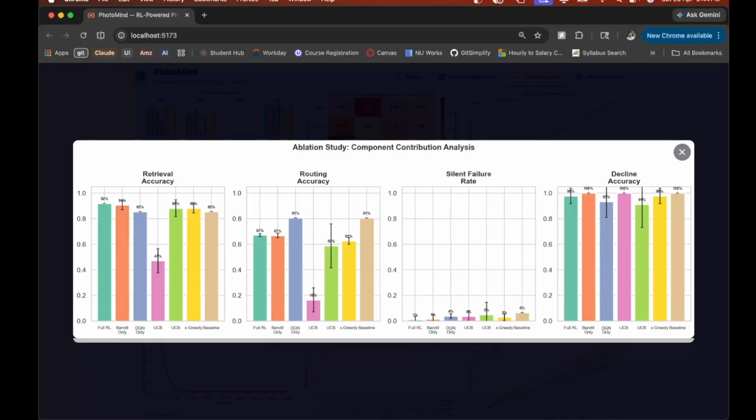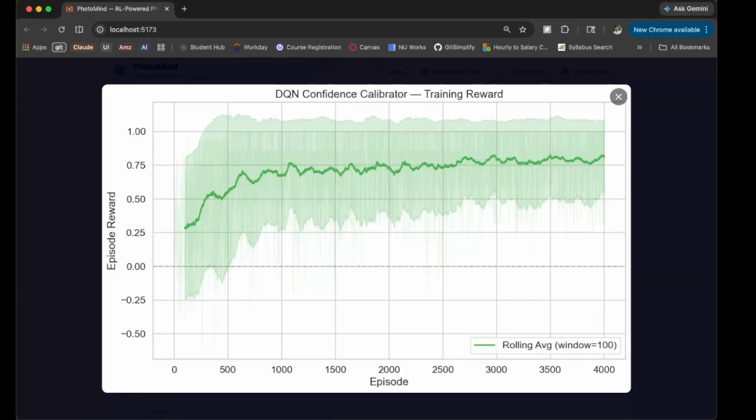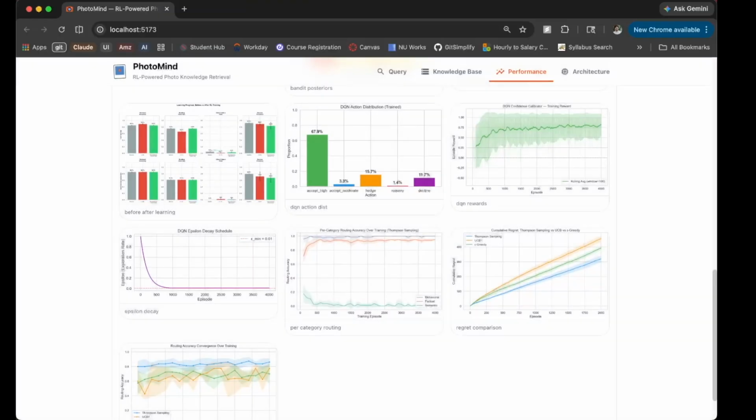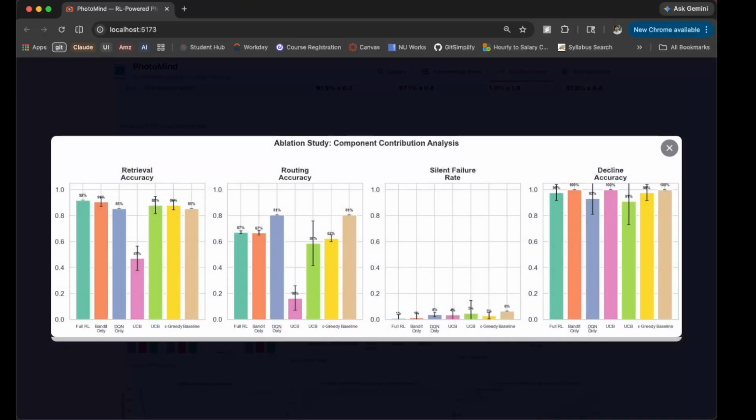The bandit helps on ambiguous queries where keyword rules break down, but rule-based routing is already pretty strong on its own. Now, two figures worth looking at are the DQN rewards and the ablation comparison, which I just showed. The DQN reward convergence across 5 seeds is about 0.76 within 500 episodes. And the ablation comparison, this is the full ablation. Recommended config is on the Pareto front.